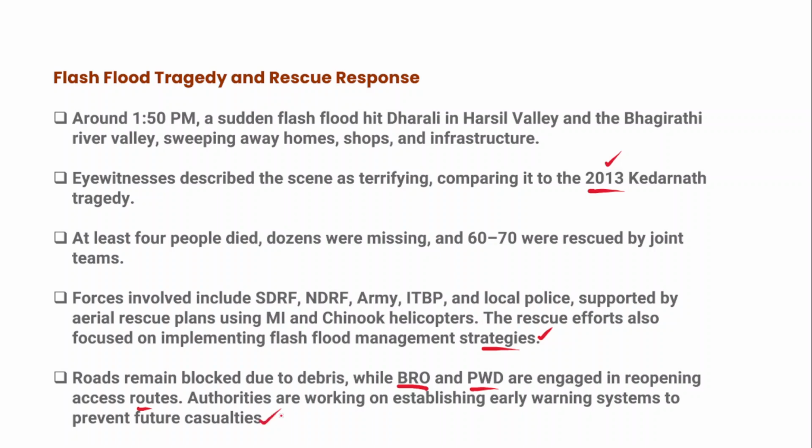Even in such states, particularly a state like Uttarakhand, which is highly vulnerable to flash floods and cloudbursts, there should be an early warning system. Early warning systems could actually minimize the loss of life and also the loss of infrastructure.